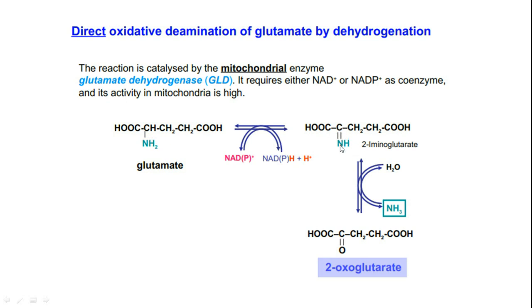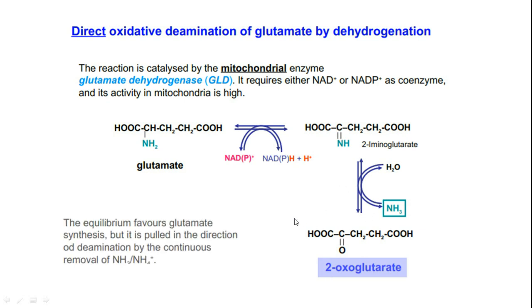So thereby C double bond N is formed. C double bond N is hydrolyzed to obtain C double bond O and NH3. Okay, this is the way how 2-ketoglutarate is obtained. So this equilibrium usually favors glutamate formation.